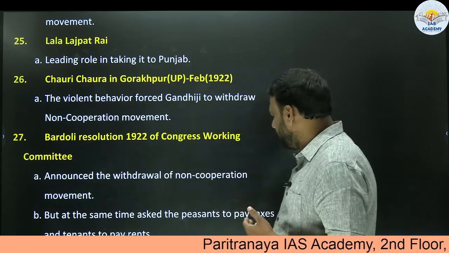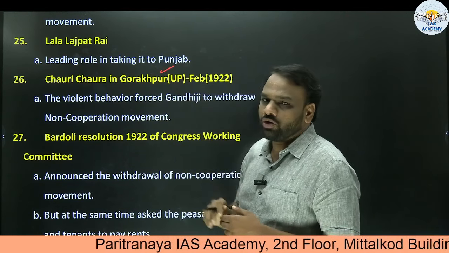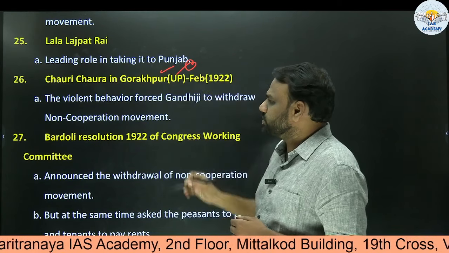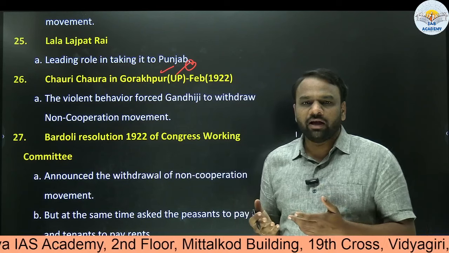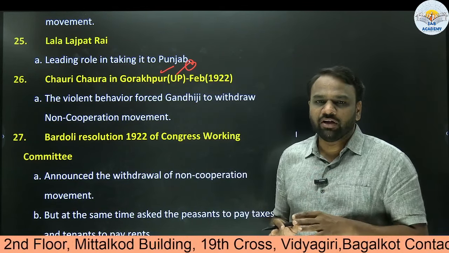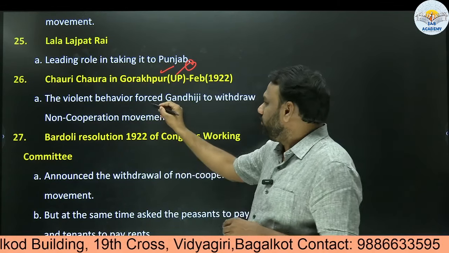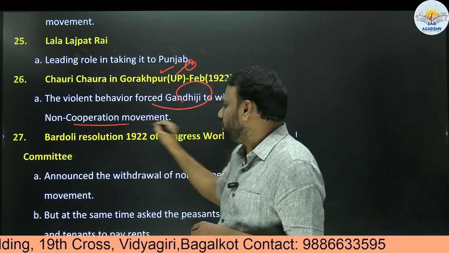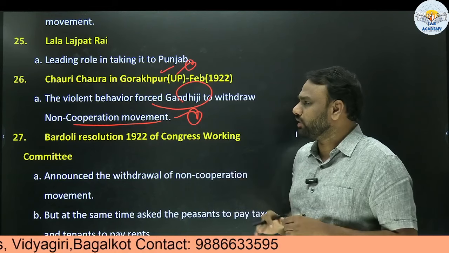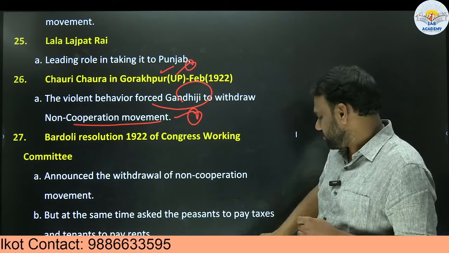This is an incident which led to the withdrawal of the non-cooperation movement: the Chauri Chaura incident, at a place in Gorakhpur, Uttar Pradesh. There the people behaved violently and burnt a police station. As Gandhiji was not in favor of violence, he was frustrated over the behavior of the people, and this violent behavior forced Gandhiji to withdraw the non-cooperation movement. So the reason for the withdrawal of the movement is the Chauri Chaura incident which took place in Gorakhpur, Uttar Pradesh.